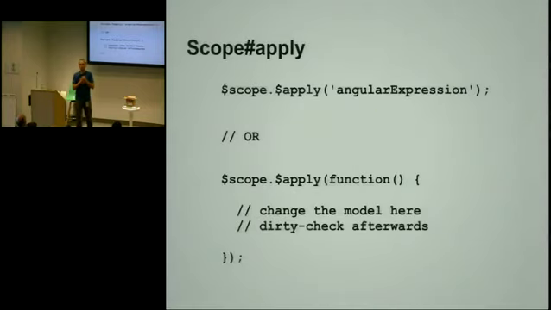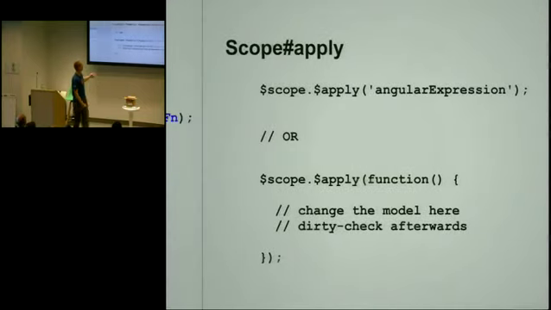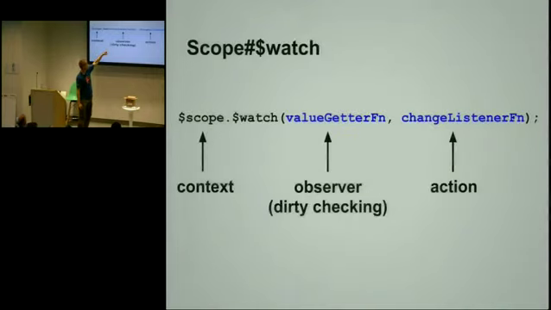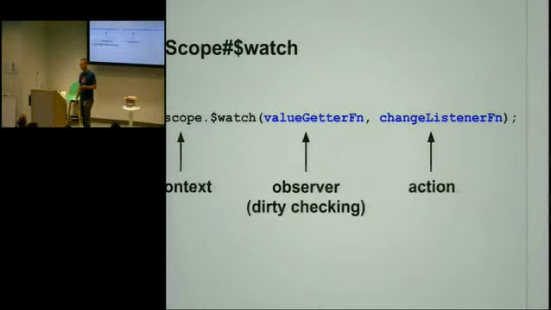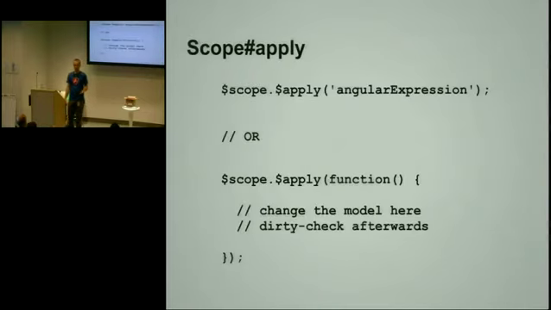So the next question is, when does our value getter function get called? How do we know that the model changed, and when do we need to do this? A very naive implementation would be, oh, we're just going to poll all these watch functions every second or something like that to figure out what changed, and then just update the model. But that's not the best way to do it.